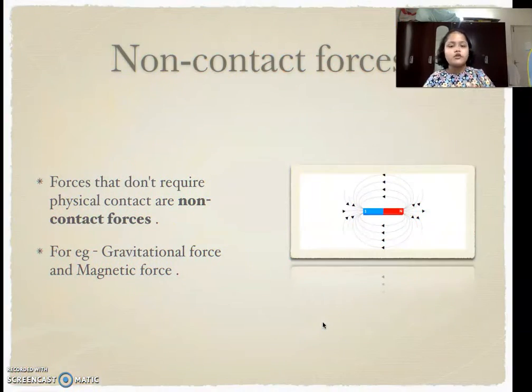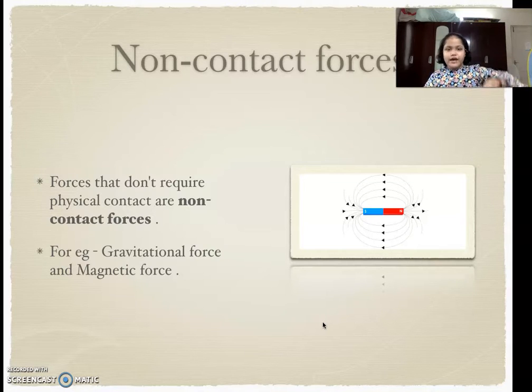And what is non-contact force? Forces that don't require any physical contact are non-contact forces. For example, gravitational force and magnetic force. Now if you throw a ball up, you applied force and you throw the ball up. It is not like you throw a ball and the ball is stuck in the air.